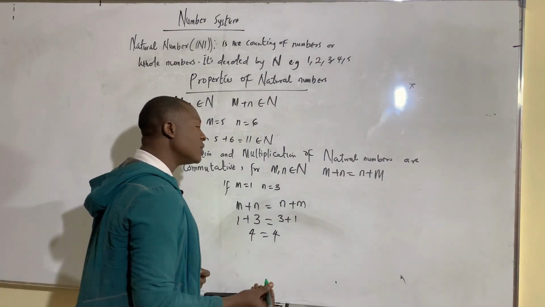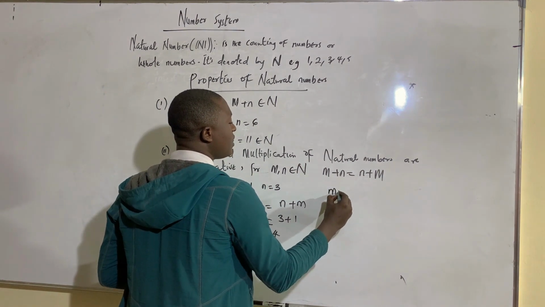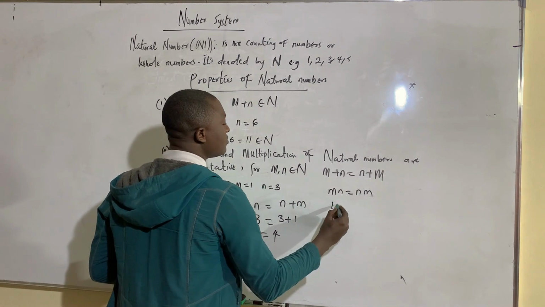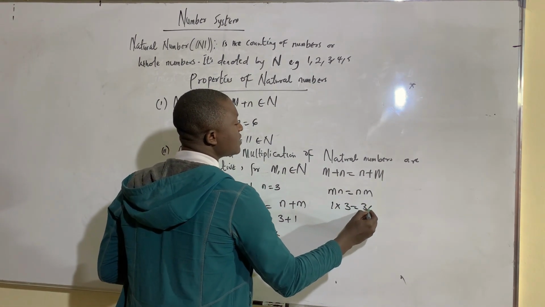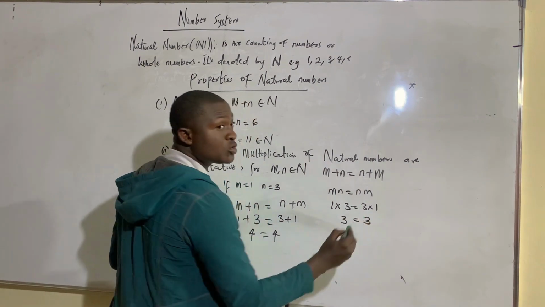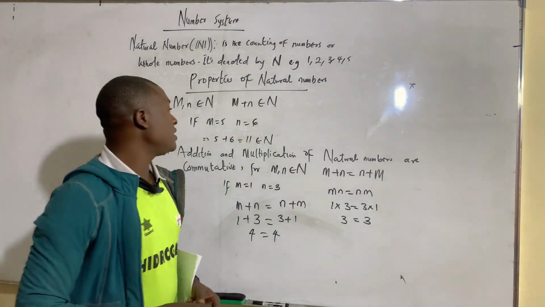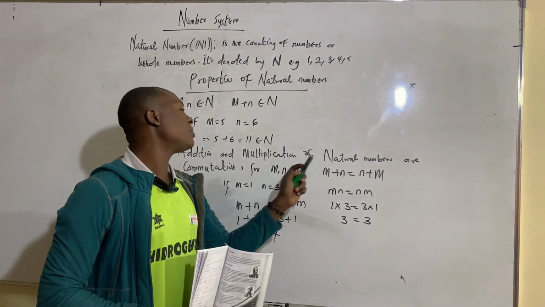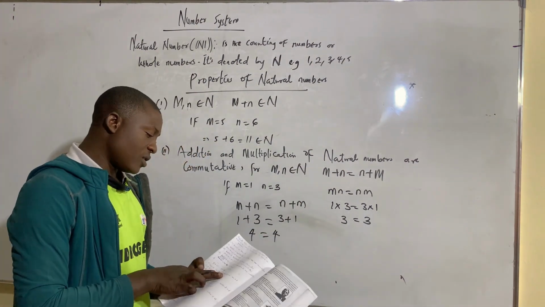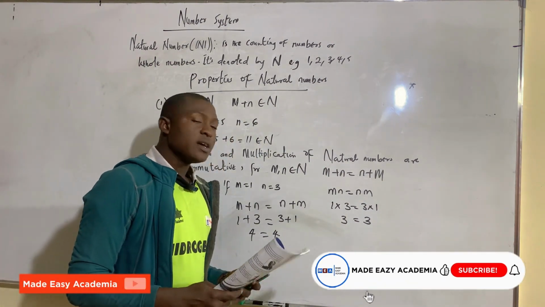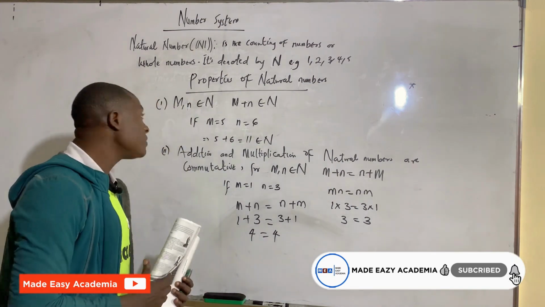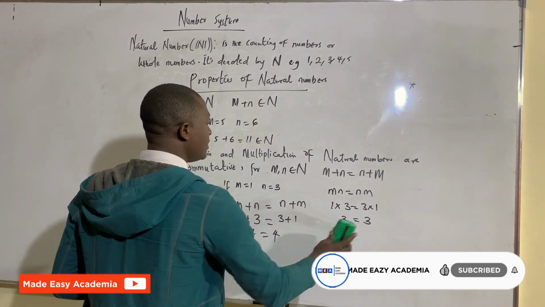Even with multiplication as well, let's say I want to have mn equal to nm. So my m is 1 multiplied by 3, which is the same thing as 3 times 1. So 1 times 3, we have 3, and 3 times 1 we also have 3. That means it's closed under addition and multiplication of natural numbers, which are highly commutative. Another property that we also have is associative, either under addition or under multiplication. So take a look at that.